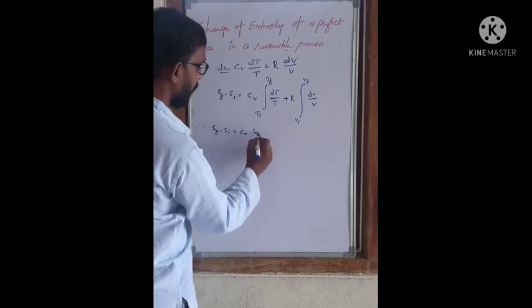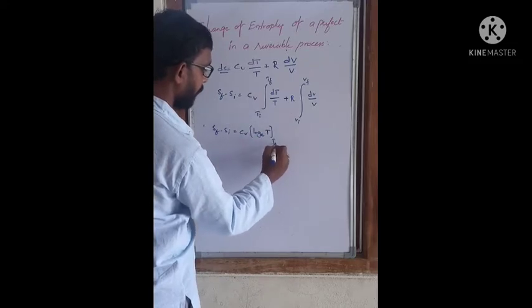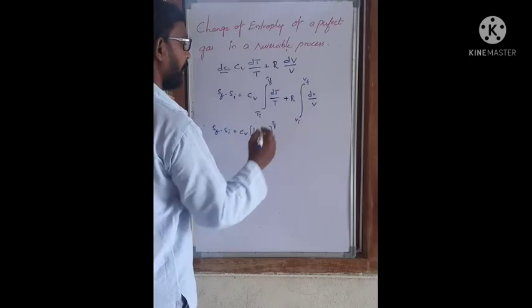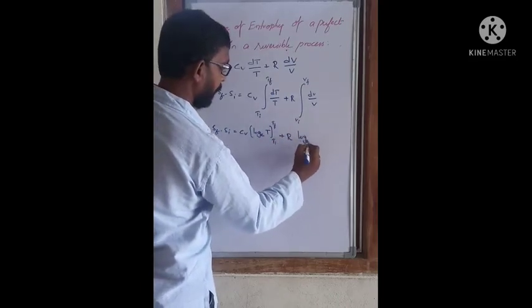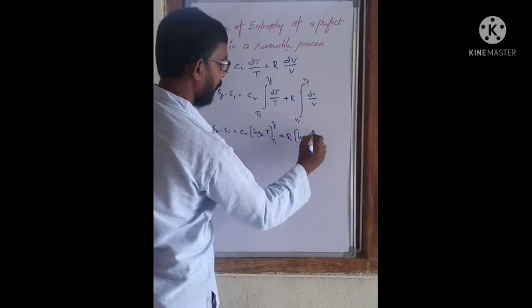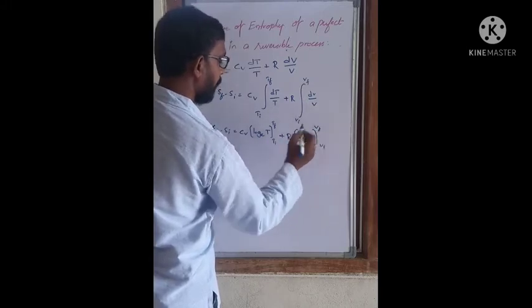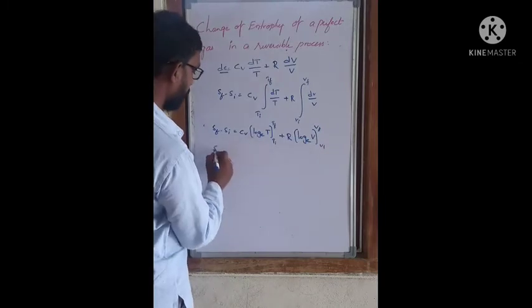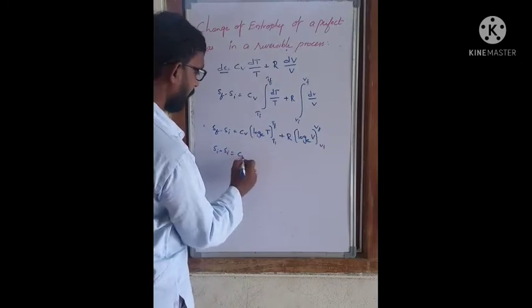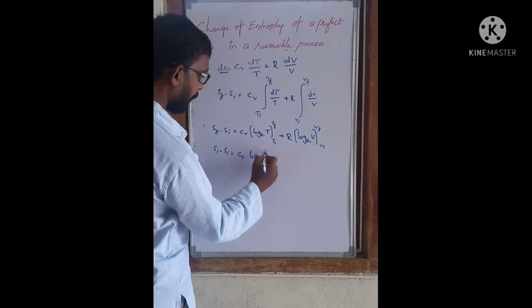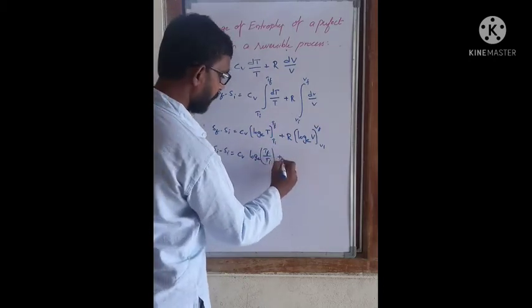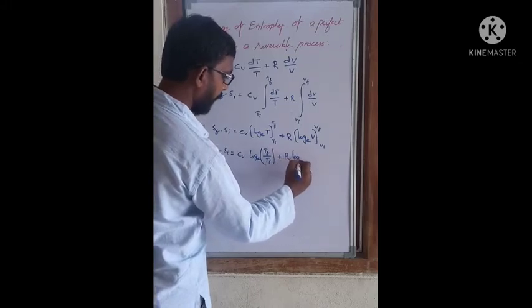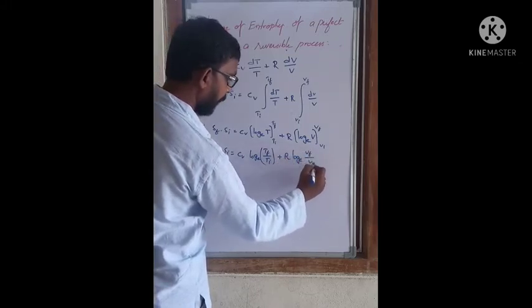Integrating this, we get Sf minus Si, the change in entropy, equals Cv times log e of T with limits Ti to Tf, plus R times log e of V with limits Vi to Vf. Substituting the limits, we finally get Sf minus Si equals Cv log e Tf by Ti plus R log e Vf by Vi.